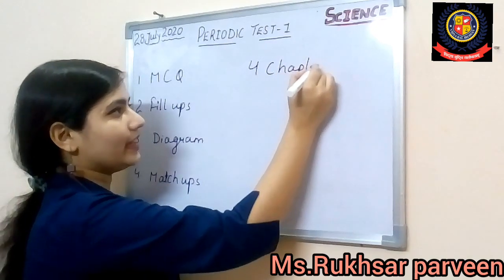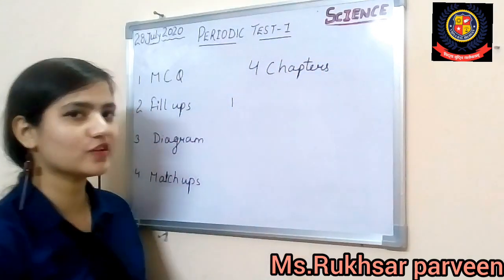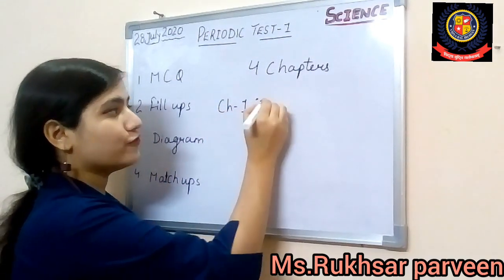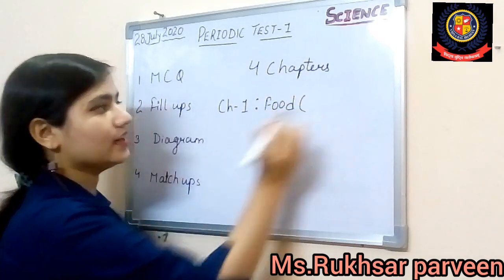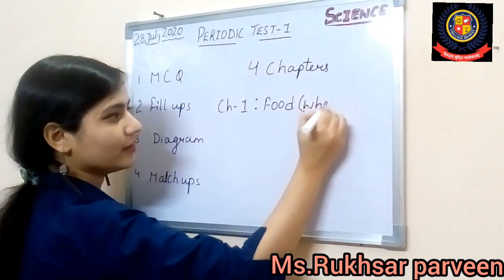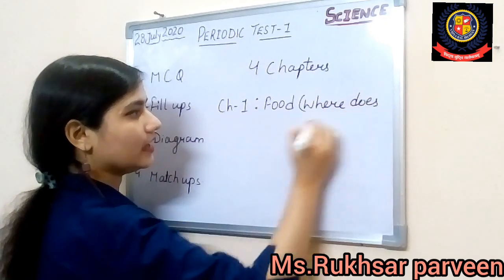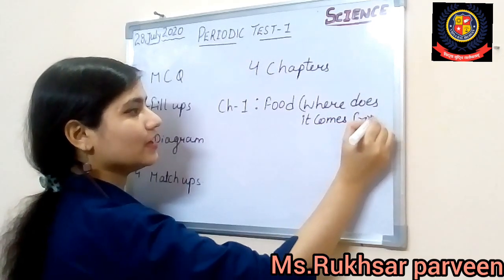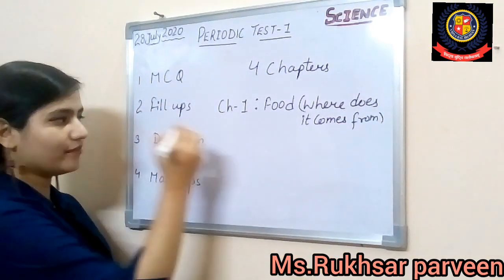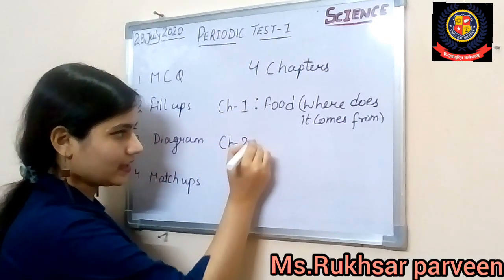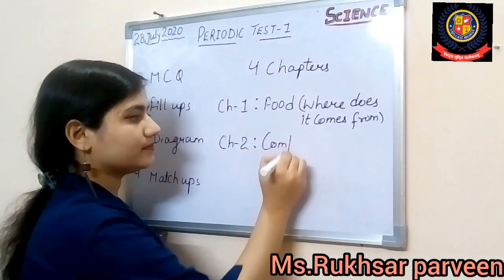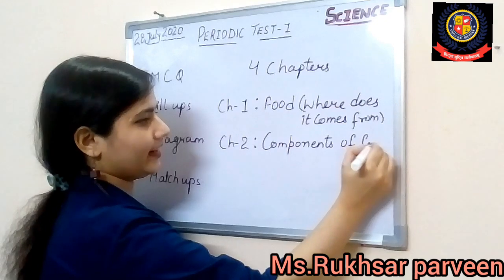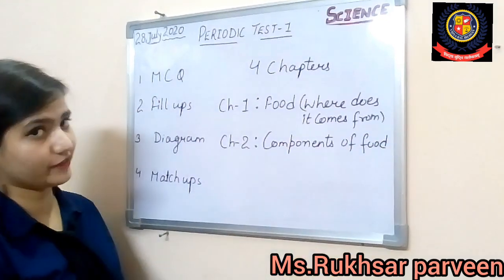Alright. So can anyone tell me the name of the first chapter? What was chapter number 1? If you remember, chapter number 1 that we discussed was Food, where does it come from? Alright kids, after that which chapter have we done? We have done chapter number 2, that is Components of Food, in which we have discussed the nutrients which we get from foods.